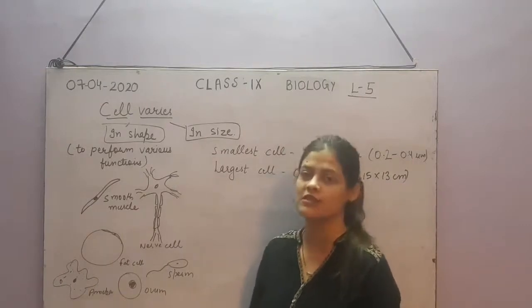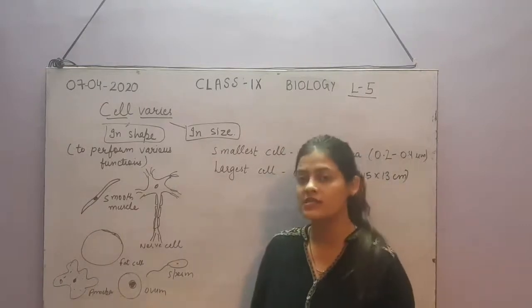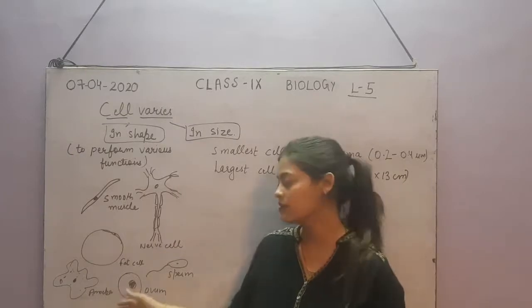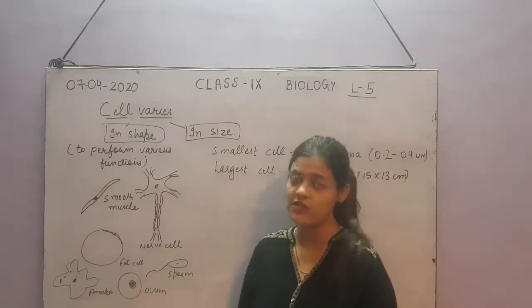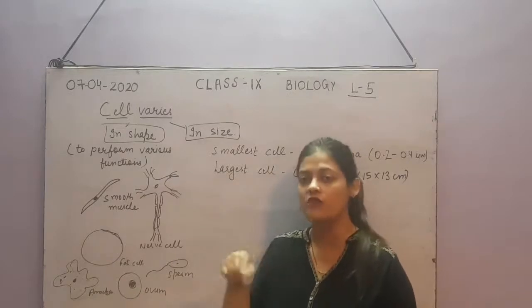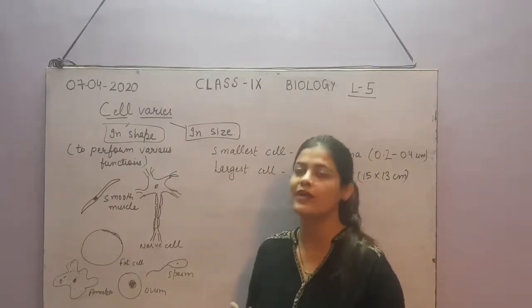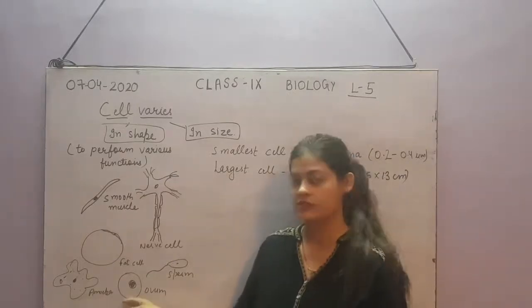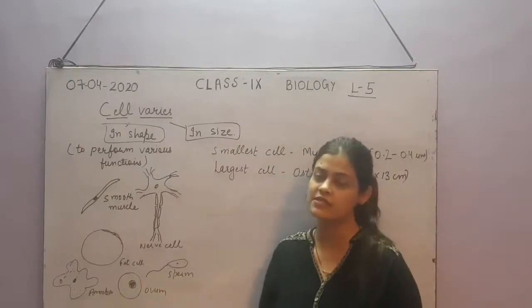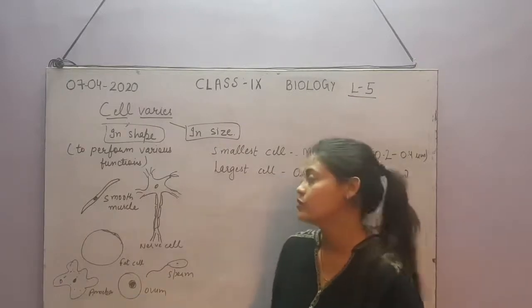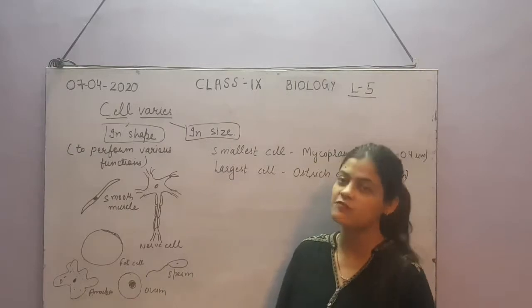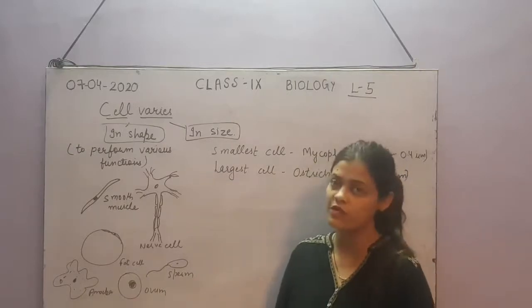They all have a unique structure. Because amoeba doesn't have a proper structure, it is an irregular kind of structure. Why is that so? Because it always forms pseudopodia to catch food. That is why amoeba has such an irregular structure. So these are the various shapes of cells depending upon their function.